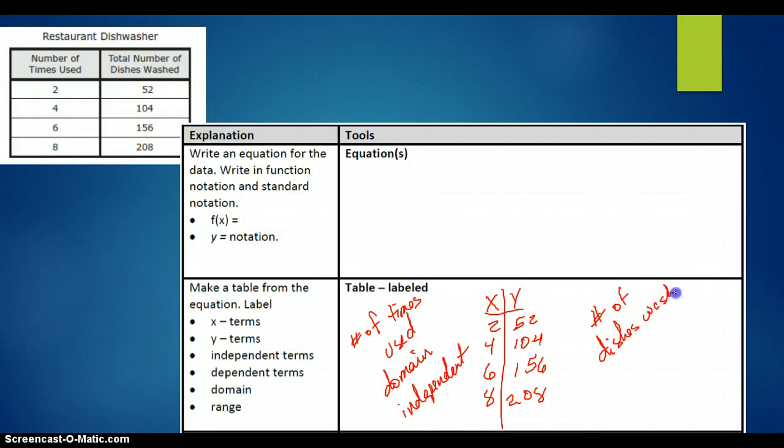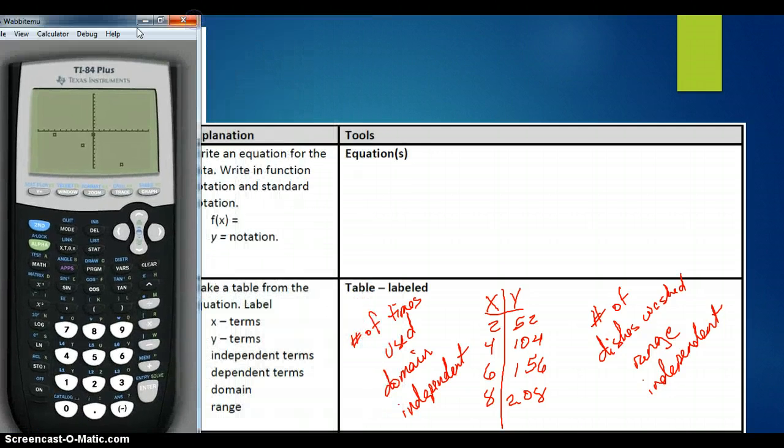It's still the range and it is still independent. X is still on the left, Y is still on the right. Nothing has changed. It's still everything that you know. It just has different words associated with it. So same thing. We're going to find an equation to go with it.